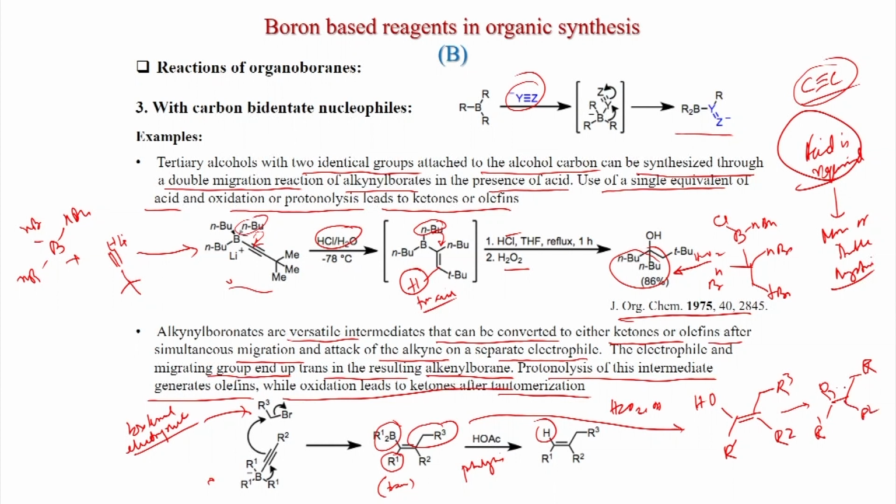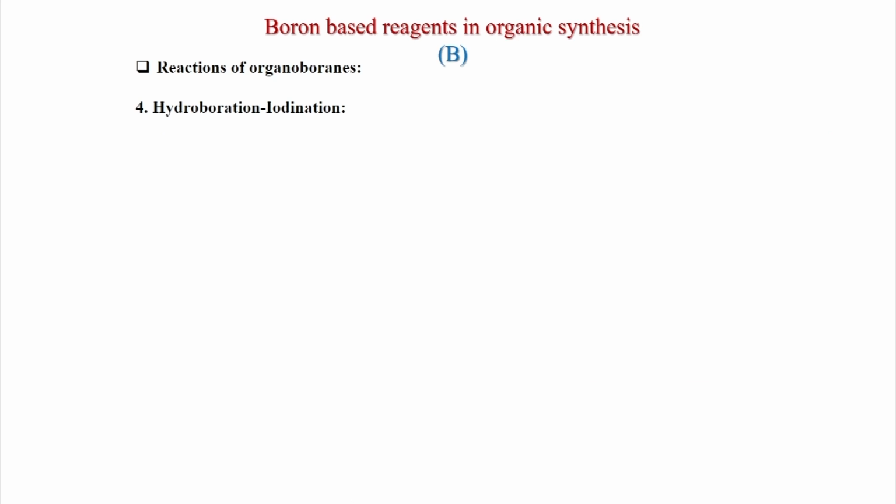So, you can get a ketone or an olefin depending on the treatment. If you do the oxidative method, you get the ketone; alternatively, protonolysis gives the olefin. So, this is a very useful method, where a triple bond is getting difunctionalized with this boron system.